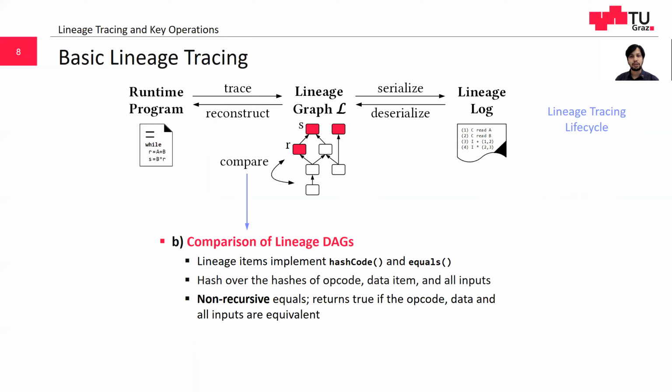A key operation is the comparison of lineage DAGs for equivalence. For this purpose, lineage items implement hash code and equals. The hash code is computed as a hash over the hashes of the opcode, data item, and all inputs. The hash code is materialized in the immutable lineage items. Second, the equals check returns true if the opcode, data item, and all inputs are equivalent. In order to handle large DAGs, we use non-recursive queue-based function implementations.